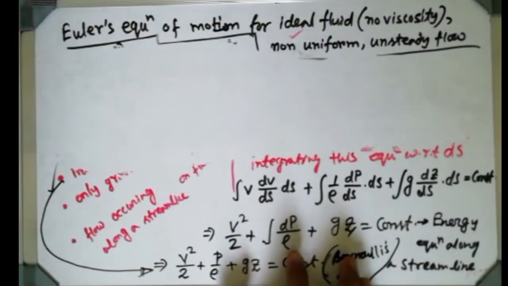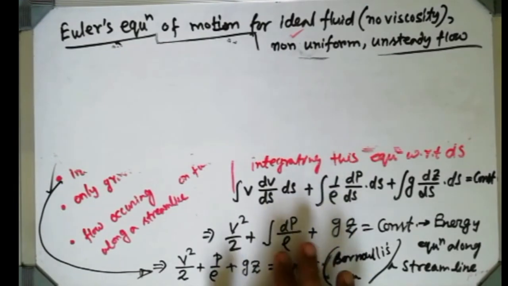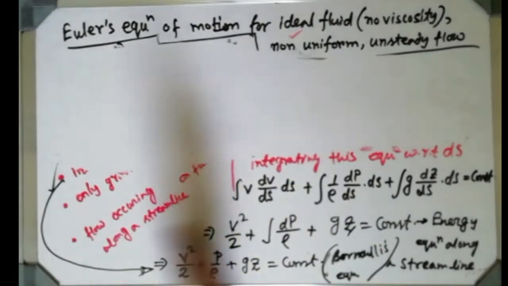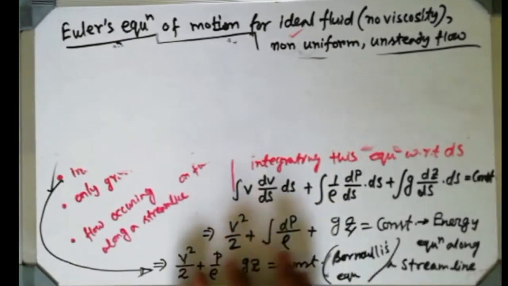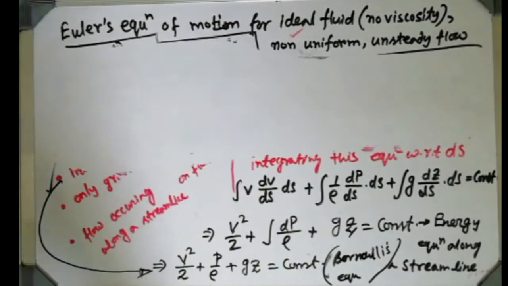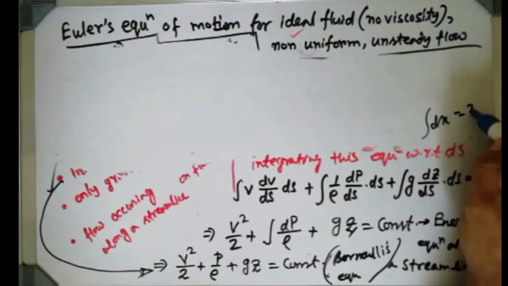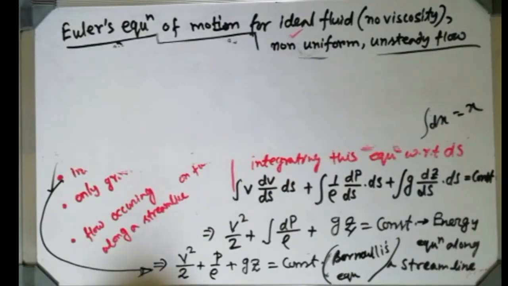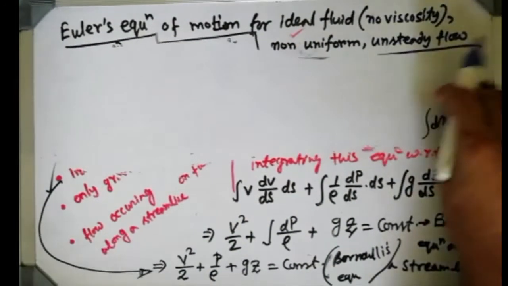Since rho has become constant, if inside the integration sign some constant is there, that constant will come out of the integration sign. So 1 by rho will be coming out, and integration of dp will give you p. Integration of dx, it will give you x. Similarly integration of dp will give you p.